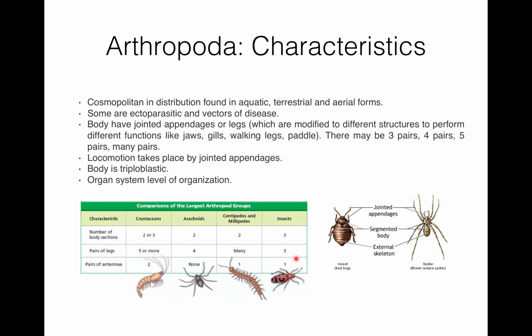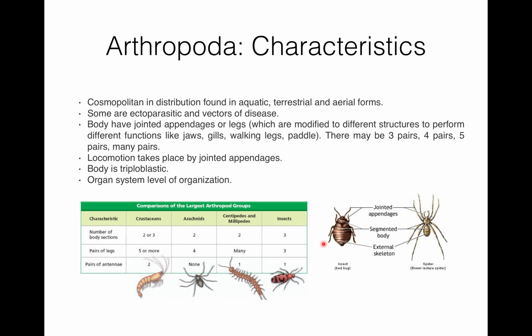And in insects like cockroach, there are 3 pairs of legs. In crustacean, the pair of antennae is 2. You can say in the prawn 2 pair. In arachnids, there is no antenna. In centipedes, you can see 1 pair of antennae, and in insects, 1 pair. So this is about segmentation and the legs.